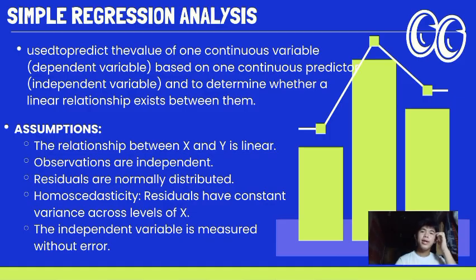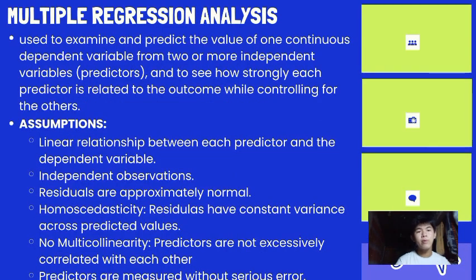Okay, let's now proceed to the multiple regression analysis. It is used to examine and predict the value of one continuous dependent variable from two or more independent variables, and to see how strongly each predictor is related to the outcome while controlling for the others.